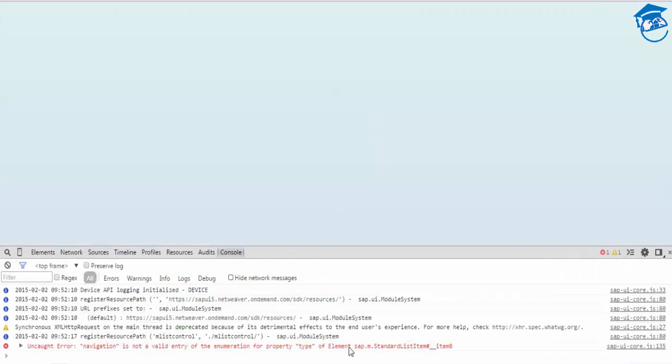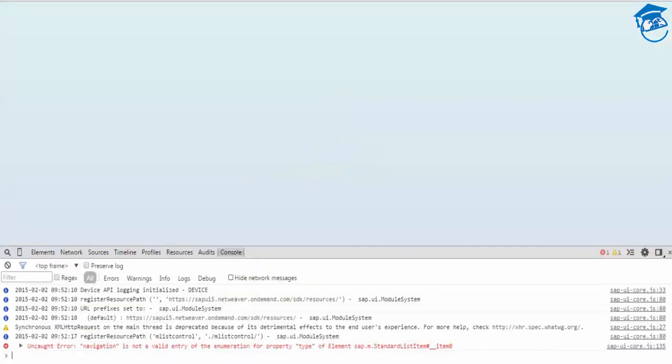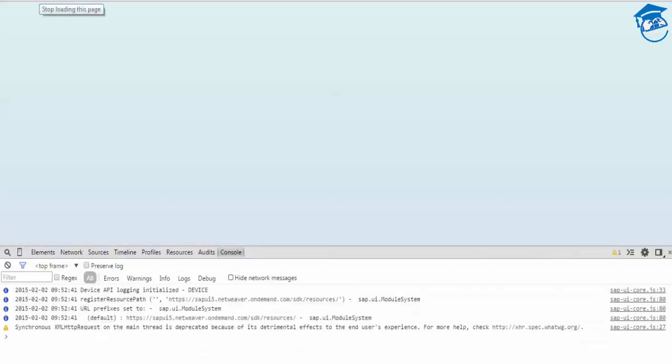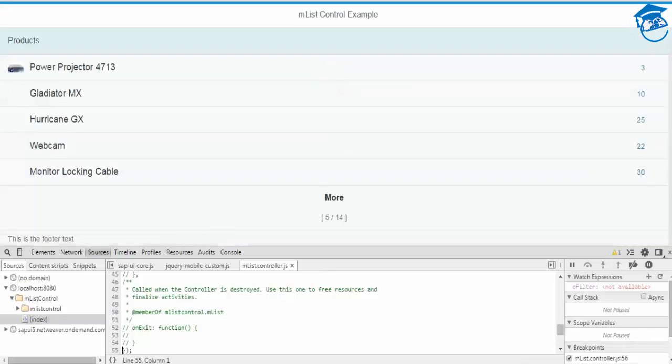So what is this? The navigation is not valid an entry for the enumeration property type. The value always starts with a capital letter. So save it. Now I'm going to refresh it. Once I refresh, this will be loaded and give you the navigation. Here the button will come, a type Navigation.